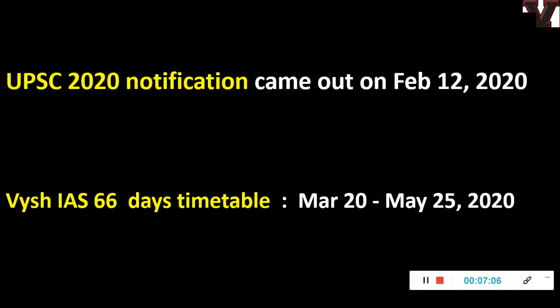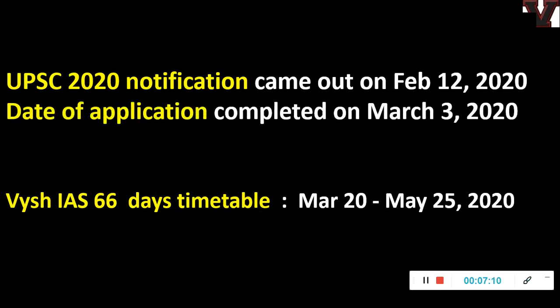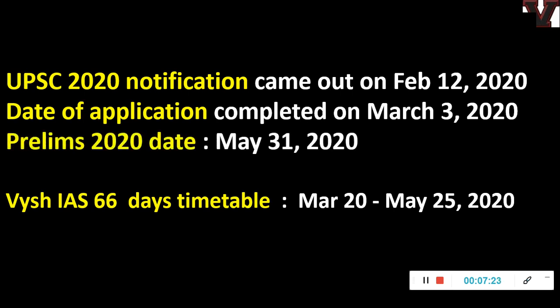So this is about the things you need to prepare. Then the UPSC notification came out on February 12. The application date is also over, so now if anybody is interested they can only go for 2021, which will be coming out later. We will discuss that after June when I make a video. Then the prelims date is May 31, a Sunday, May 31 2020, so that is why we have designed the timetable to finish 1 week before that. So May 25 is the date when this timetable gets over.